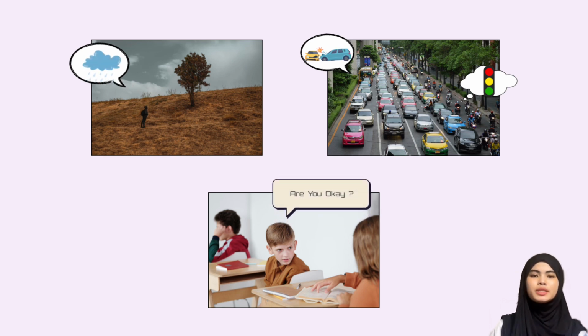For example, when we see dark clouds in the sky, we might infer that it might rain soon. Or when we see cars stopping ahead on the road, we might infer that there might be an accident or red light. Next, if we see our friend is unusually quiet or avoids eye contact, we might infer that they are upset or not feeling well. Inferences help us make quick decisions and navigate life more effectively.